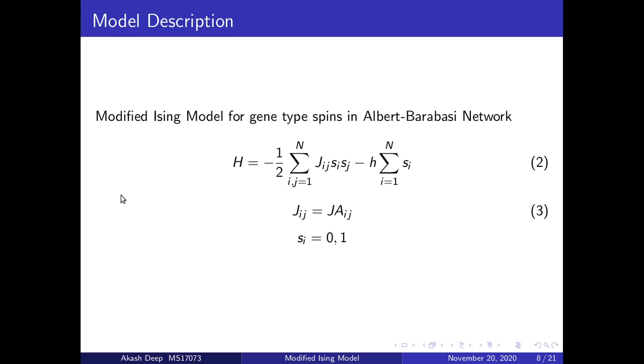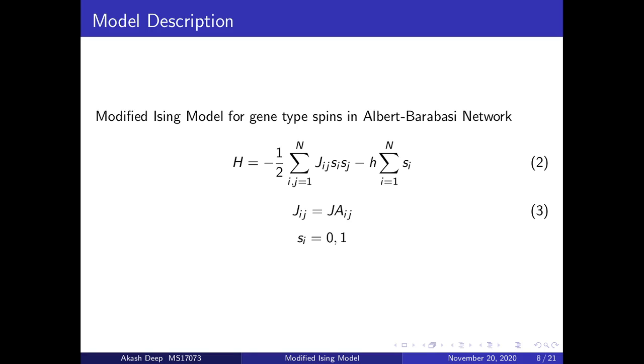This is the modified Ising model of gene-type spins in Albert-Barabasi network. The Hamiltonian still has two terms, the interaction term and the interaction with the magnetic field. However, there are two changes being made here. One is that spins do not have values -1 and +1 but 0 and 1, characterizing whether genes are active or inactive, and the other change comes in the J. So J is J_ij, a matrix which is the multiplication of J, which is a scalar, with an adjacency matrix A_ij.